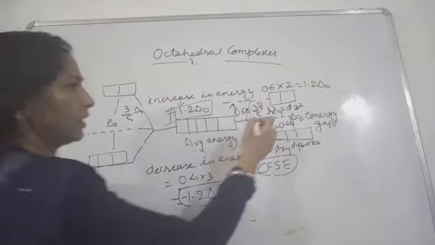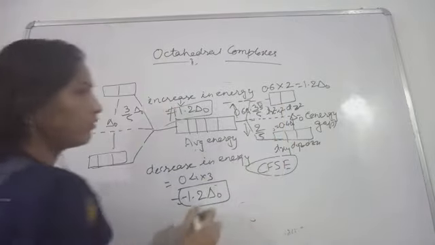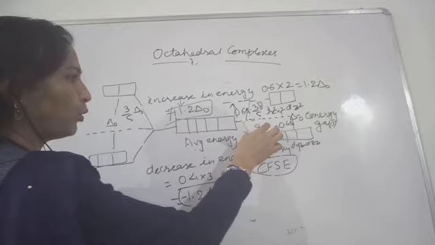Everything is all right. But this 2 by 5 means 0.4.